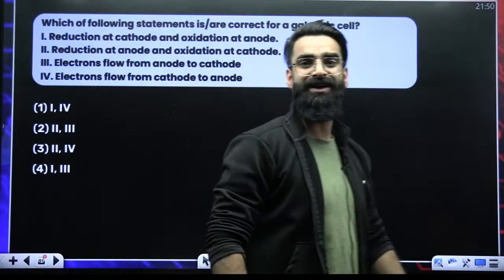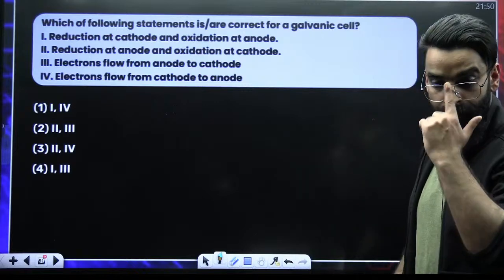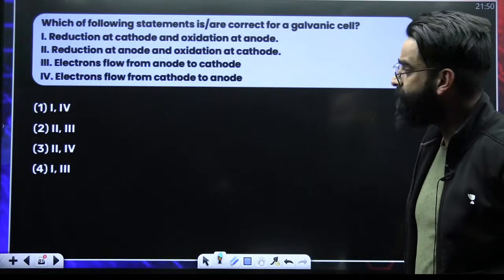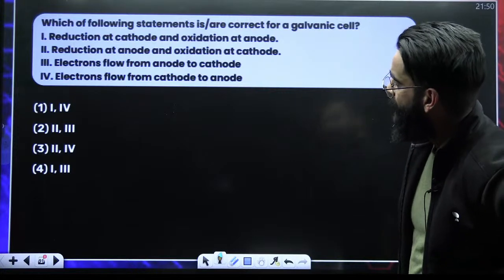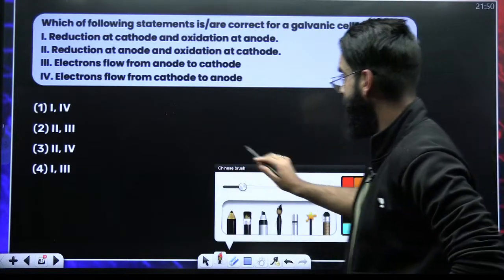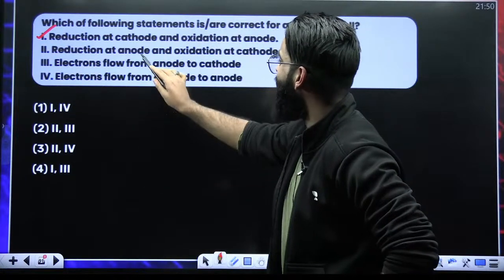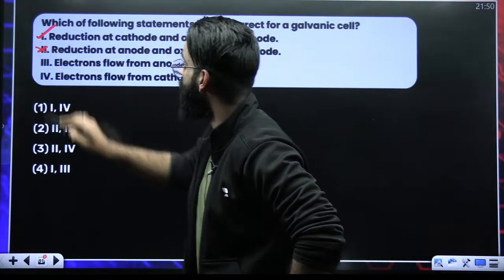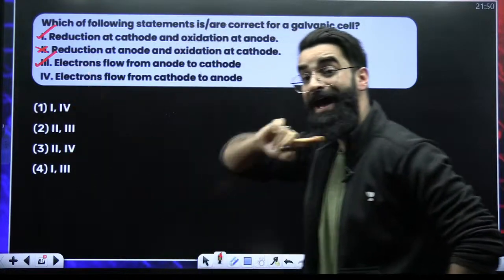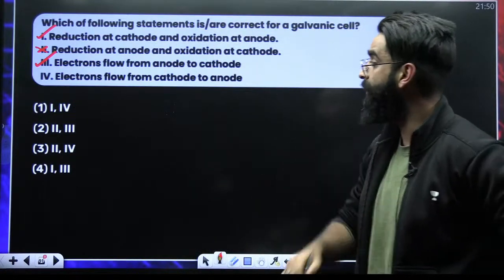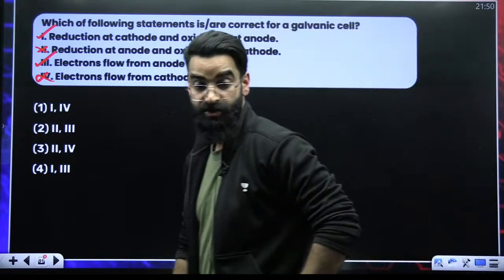Four statements I have mentioned here. Tell me which all statements are correct. Quick, everybody. Which of the following statements are correct for the galvanic cell? Reduction at cathode, that's correct. Oxidation at anode, correct statement. Reduction at anode, oxidation at cathode, wrong. Electrons flow from anode to cathode, yes. Current is from cathode to anode. Electrons flow from, this is wrong. So 1 and 3. So which one?